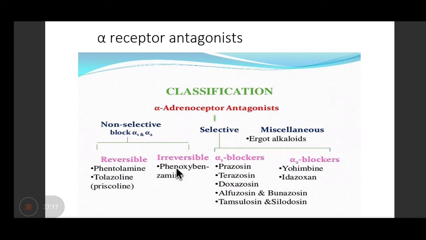Coming to the alpha blockers, you know that they are divided into two categories, selective and non-selective. In selective, we have selective alpha-1 blockers like prazosin, terazosin, doxazosin. Alpha-2 has yohimbine, irreversible ones are phentolamine, phenoxybenzamine. So tell me quickly where we use these drugs, phentolamine and phenoxybenzamine. Are they used in some disorder?